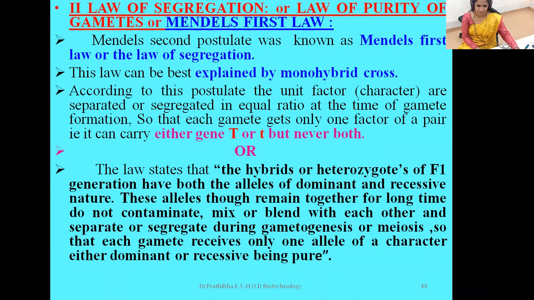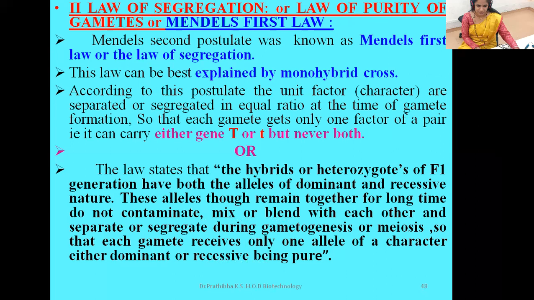That is, this law states that the hybrids or heterozygotes of F1 generation have both the alleles of dominant and recessive nature. These alleles, though they remain together for a long time, do not contaminate, mix, or blend with each other and separate or segregate during the gametogenesis or meiosis, so that each gamete receives only one allele of a character, either dominant or recessive, being pure.